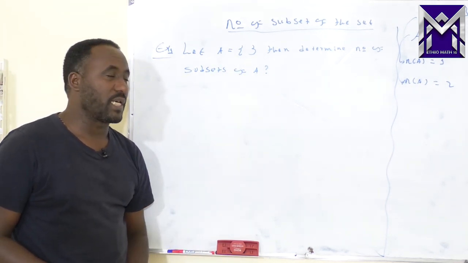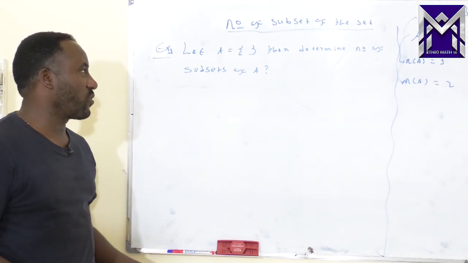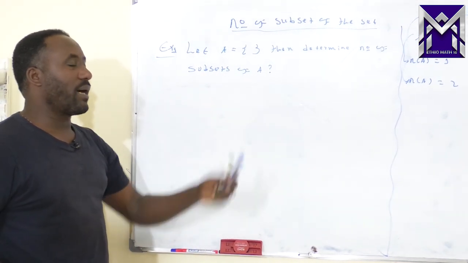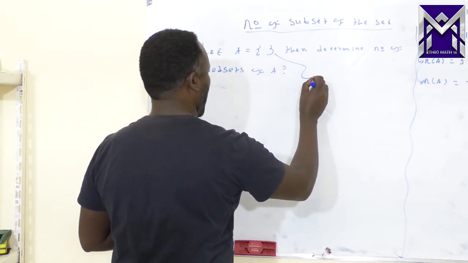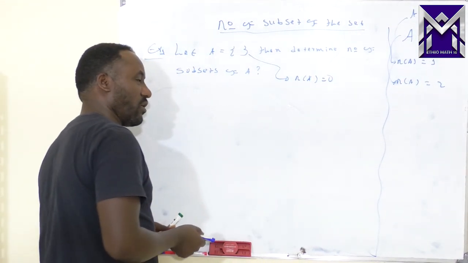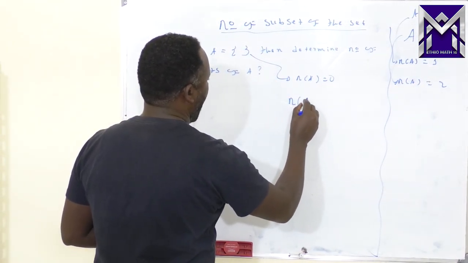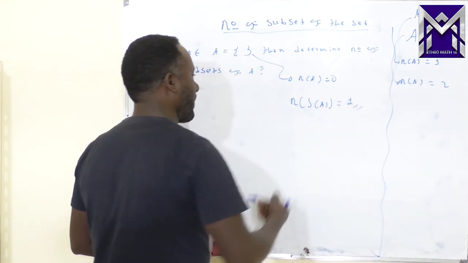How could we determine this? How many elements are there? This one has none, so the number of elements of A is zero. But the number of subsets of A will be one. What is the reason?